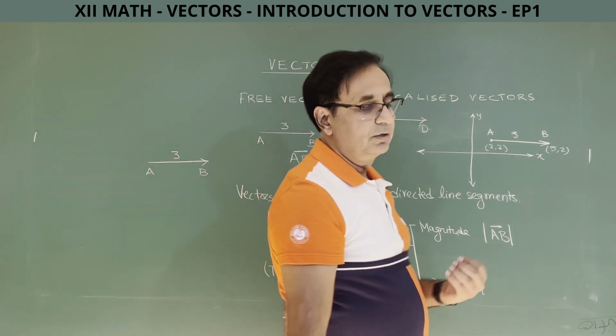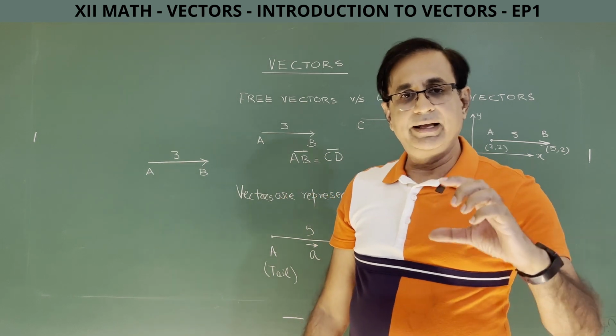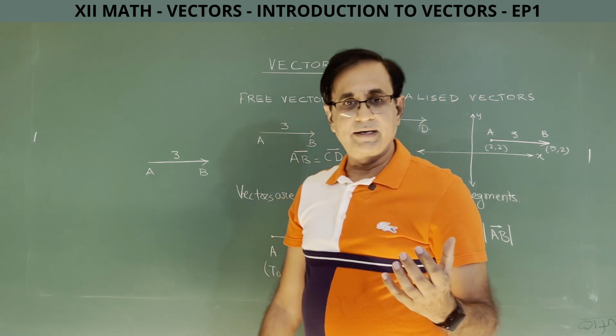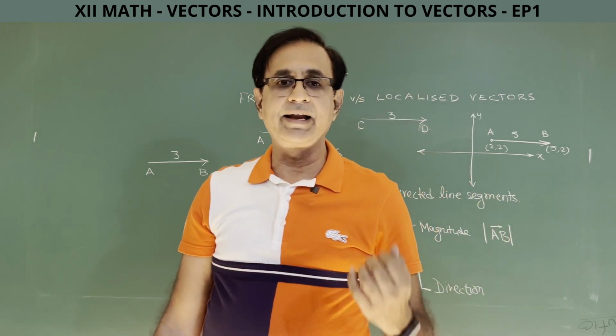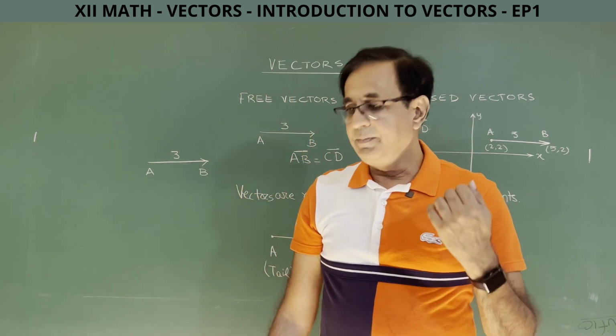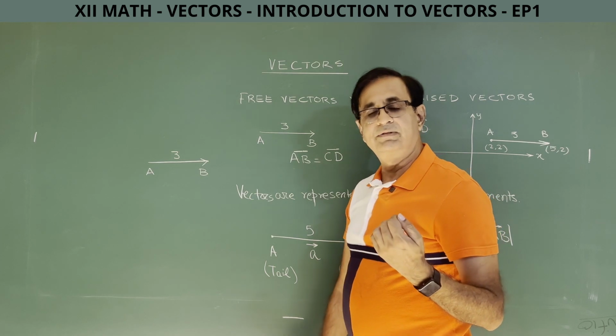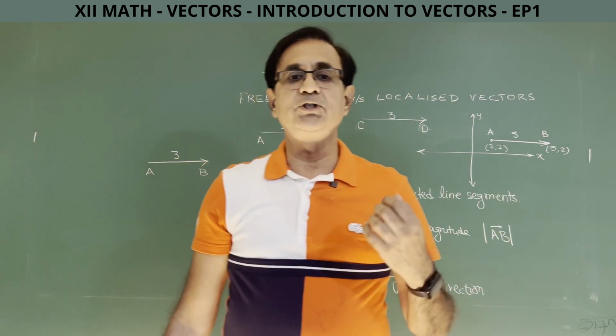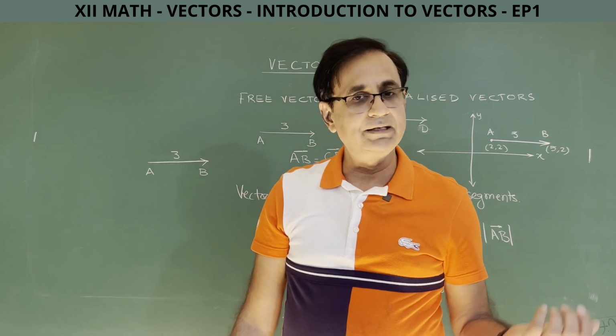So now let me quickly recap what I have spoken till now. Vectors are physical quantities which have both magnitude and direction, to describe them completely. The magnitude of the vector is always a positive number. Vectors can be represented geometrically as well as algebraically.